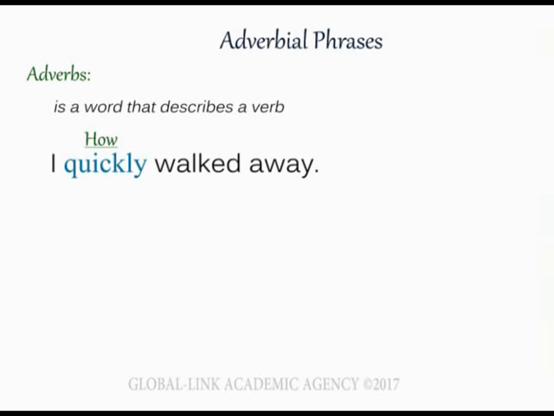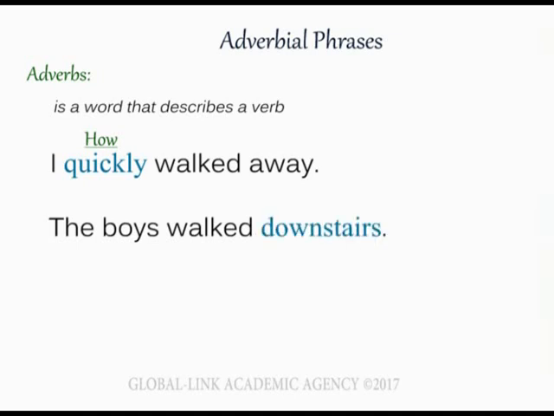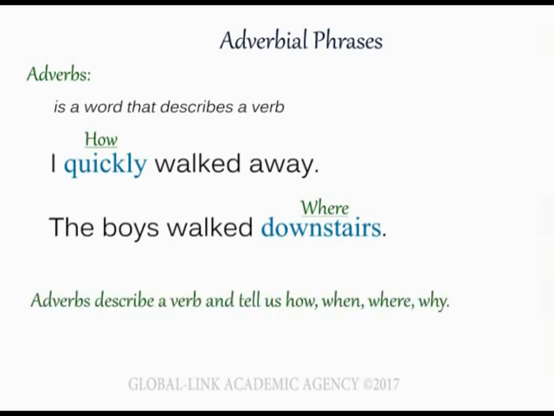For example, another one would be, the boy walked. That sentence is quite boring and doesn't really tell the reader much. If you say the boy walked downstairs, you're giving the audience a better idea of where the boy walked. So the first one was about how they walked away, they quickly walked away. And the second one was about where. Where did the boy walk? The boy walked downstairs. Adverbs describe a verb and tell you how, when, where, and why the person did something or why something's happening.